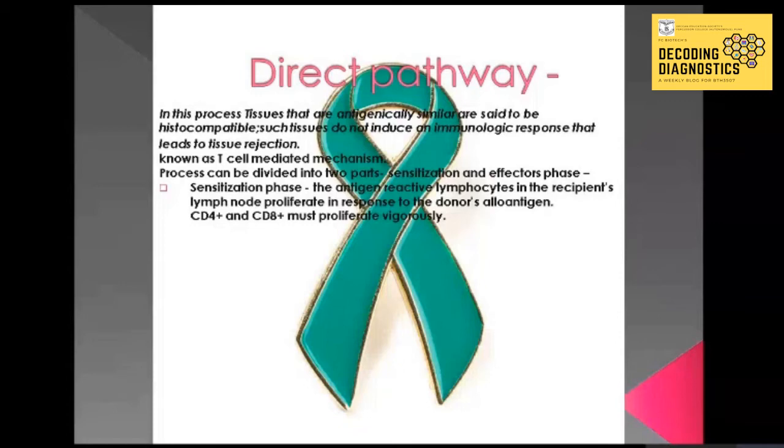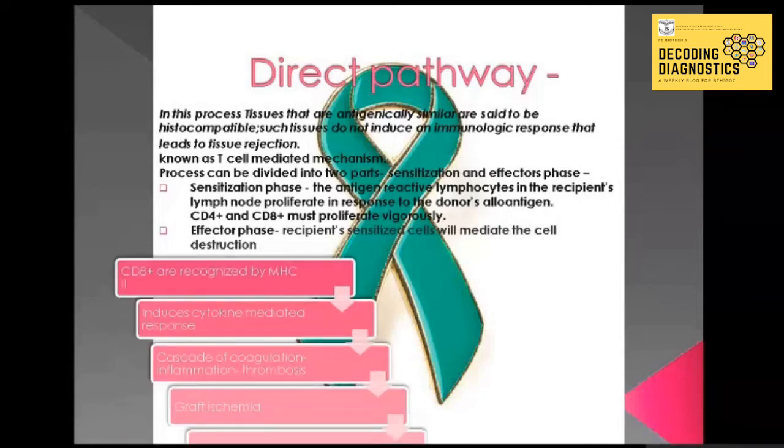In this step, the CD4 plus cells and the CD8 plus cells must proliferate vigorously in response to the foreign antigen. The CD8 plus cells will recognize the MHC1 molecule, which is present on the surface of the cell. Then they will induce a cytokine mediated response by TC cells in order to kill the graft cells, which are identified as foreign antigen, which will in turn create a cascade of reactions such as coagulation, inflammation, and thrombosis.